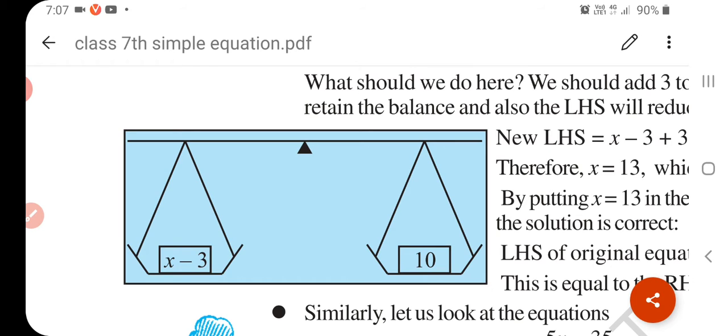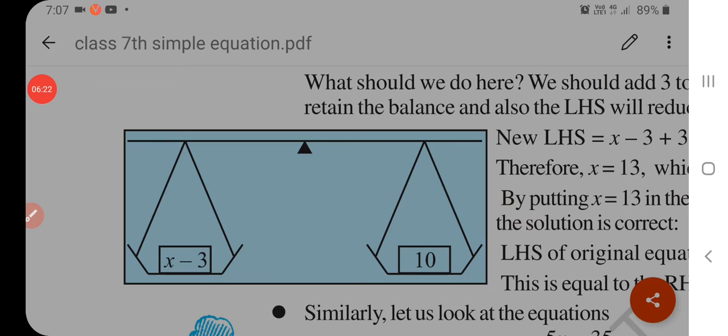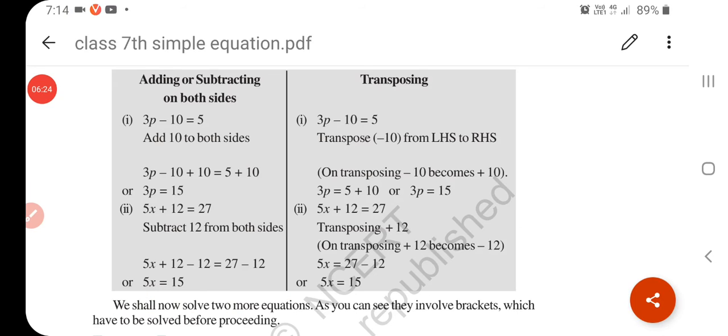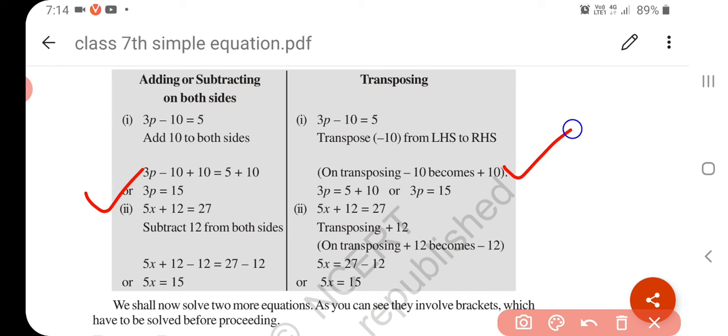So this is the trial and error method. Now the balancing method. In your daily life you always use this balancing method. Now we have learned what the transposing method is. Now see here, this is your balancing method and this is your transposing method. I told you the transposing method is a shortcut of the balancing method.